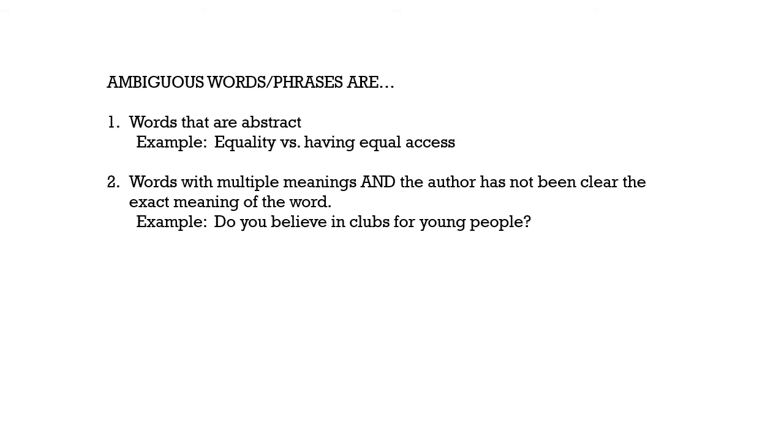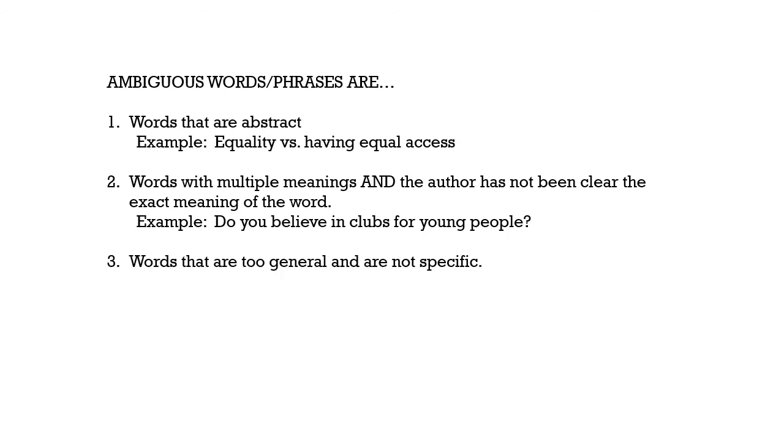So if this sentence were to stand alone, and it just says, do you believe in clubs for young people? Well, the word clubs is ambiguous because, one, it has multiple meanings, more than one meaning, and the author doesn't really clarify to us what kind of club the author is referring to. So that would make the word ambiguous.